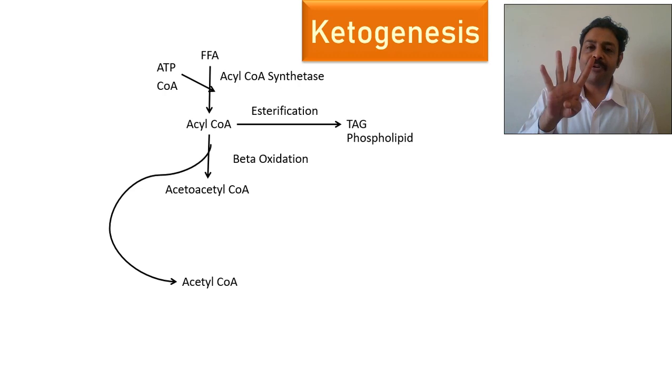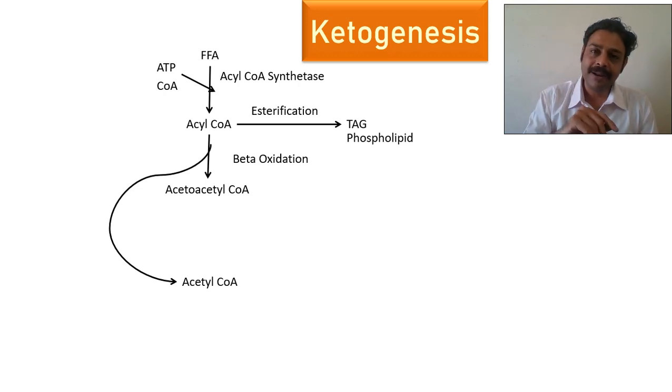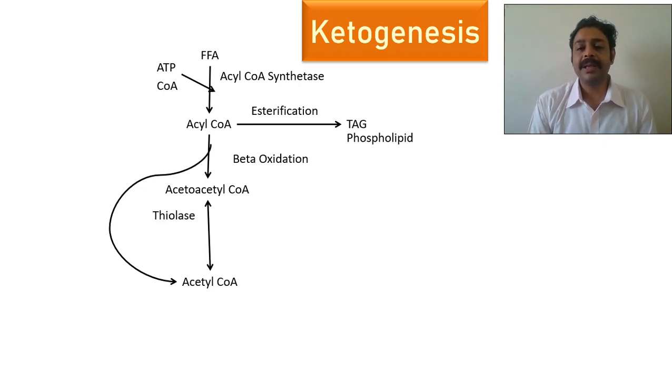Finally, there will be 4 carbons. That is called acetyl CoA. If you break it, it will become acetyl CoA. So what happens to this acetyl CoA? They can become acetyl CoA and enter into the TCA cycle. This is normal. But during ketone body metabolism, it does not happen like that.